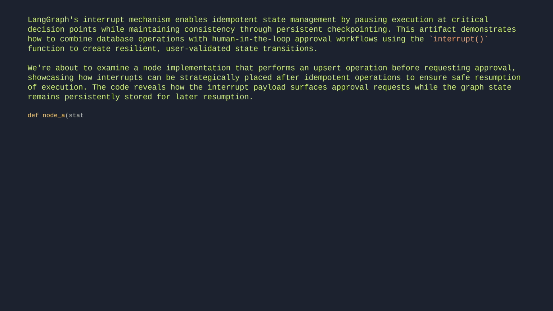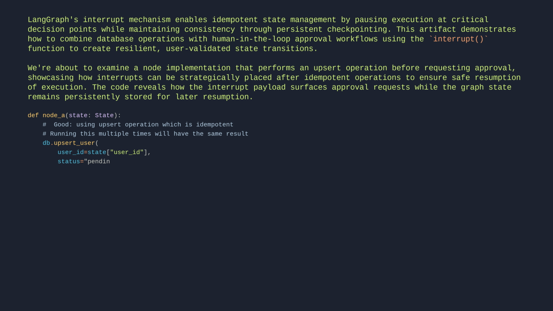def node(state): # Good, using upsert operation which is idempotent. # Running this multiple times will have the same result. db.upsert_user(user_id=state["user_id"], status="pending_approval") approved = interrupt("approve this change") return {"approved": approved}